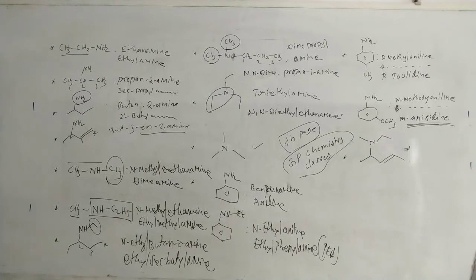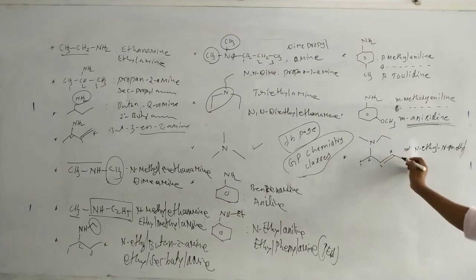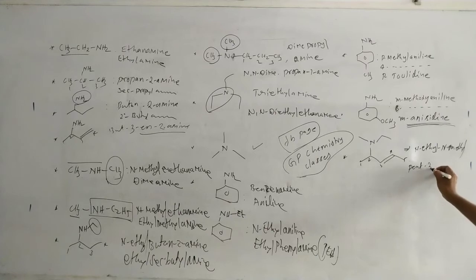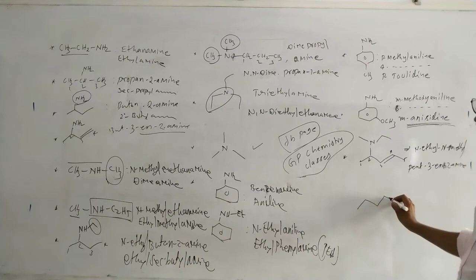Next, this one is a tertiary amine. So in this case, ethyl, methyl. So N-ethyl, different alkyl groups, so differently named. N-ethyl, methyl, and 1, 2, 3, 4, 5. That means here pent-3-ene, 2-amine. Pent-3-en-2-amine.